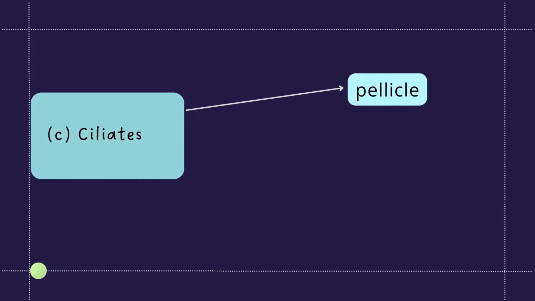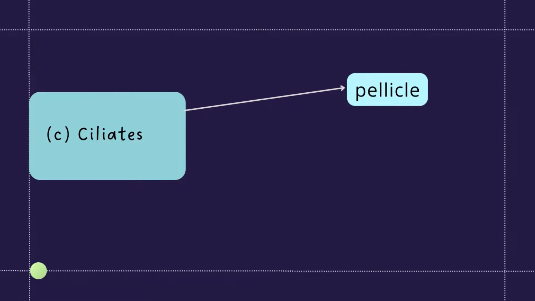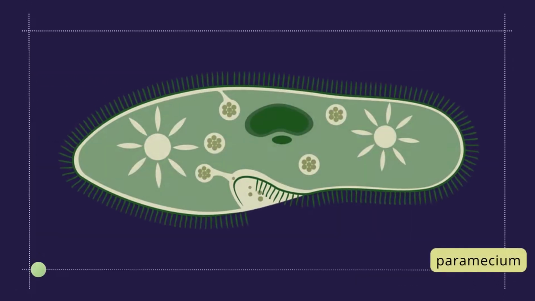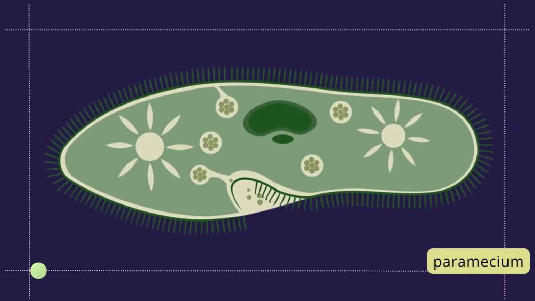Next, ciliates. As the name indicates, they have cilia. Cilia are smaller than flagella. Pellicle: ciliates are unicellular organisms with a flexible outer covering called a pellicle that gives them a definite but changeable shape. Here you can see Paramecium with many small cilia.